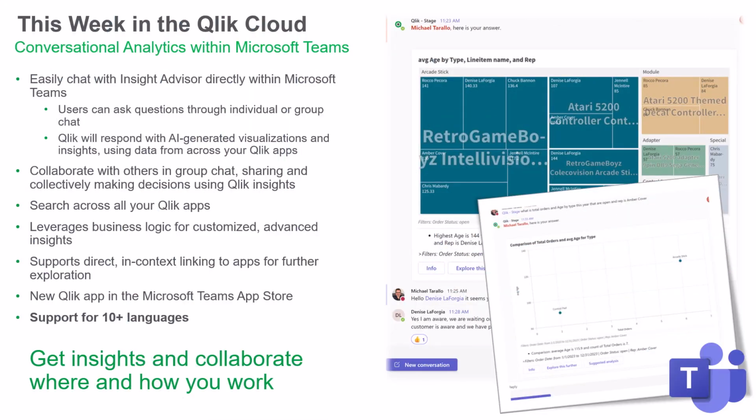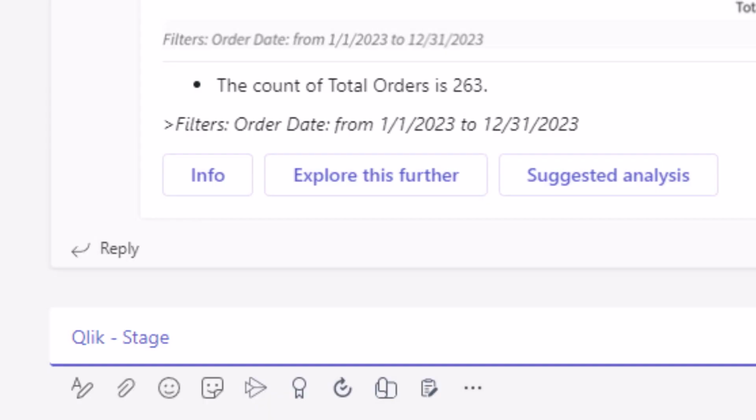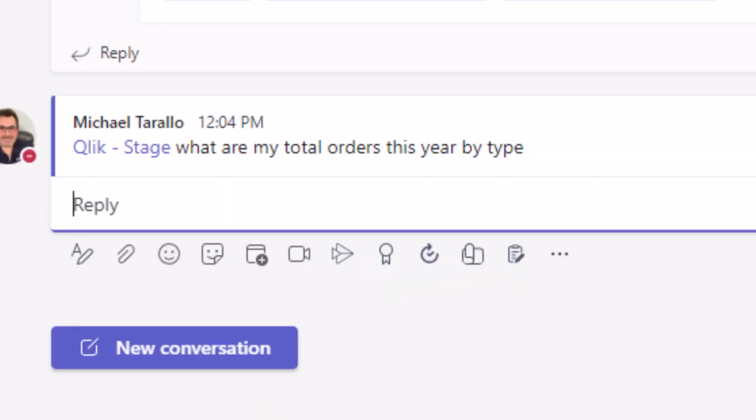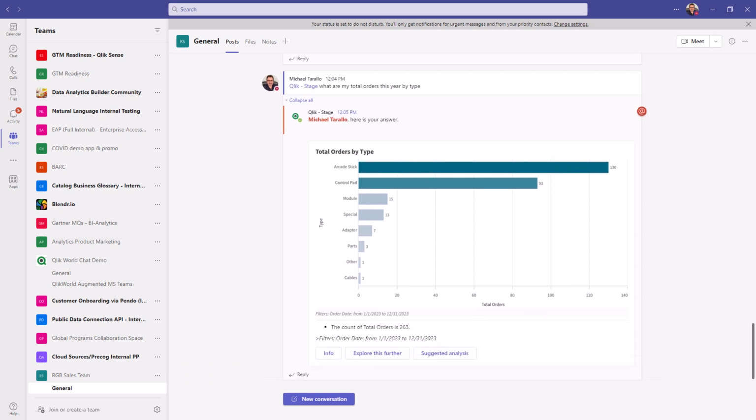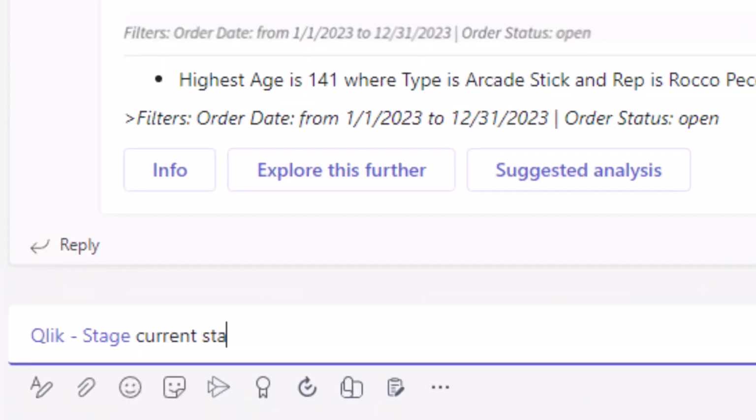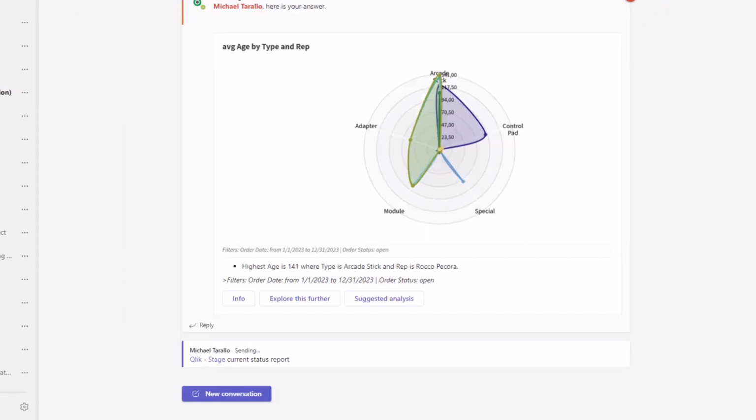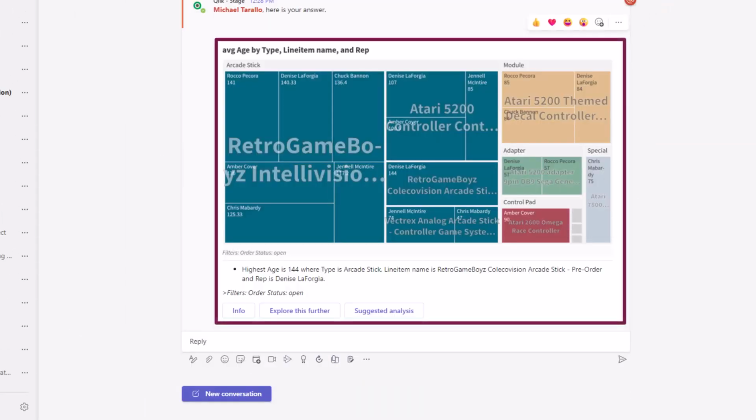This week, we introduce conversational analytics in Microsoft Teams. With our new Teams app, you can easily chat with Insight Advisor, Qlik's intelligent AI assistant, to explore data using natural language directly within Teams. Users can now ask questions through individual or group chat, and Qlik will respond with AI-generated insights, using data from